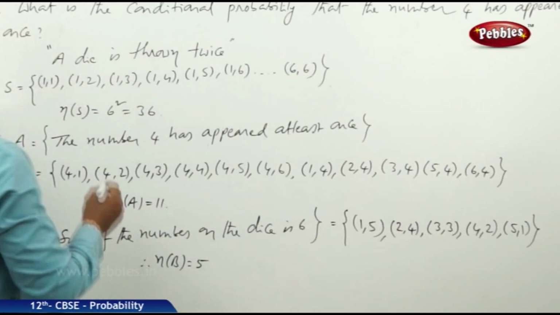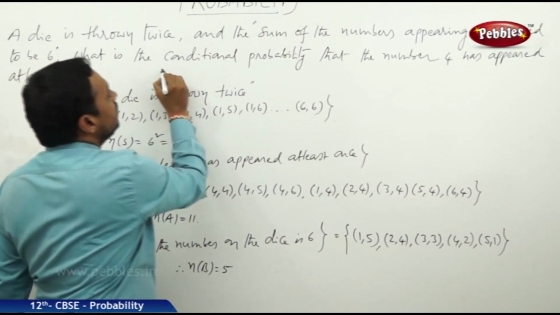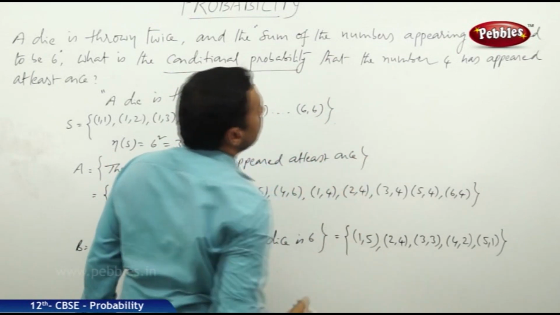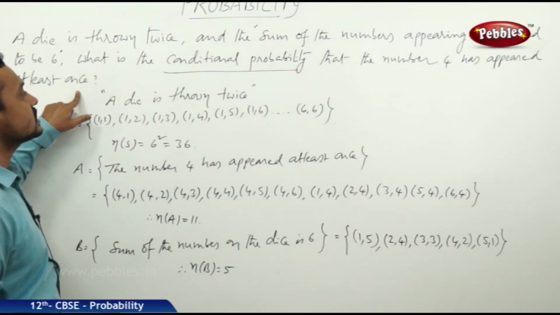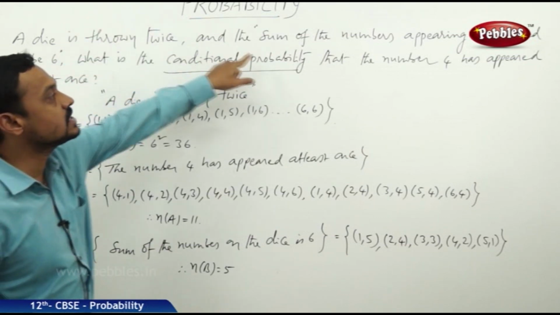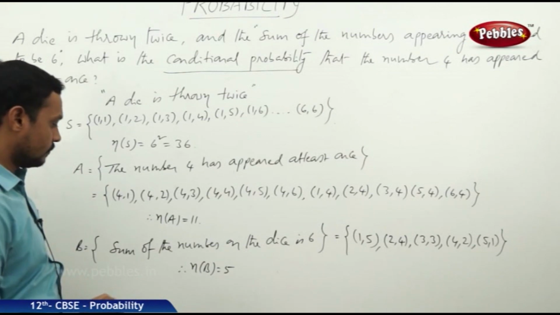But what is the question here? Find the conditional probability that the number 4 has appeared at least once when the sum of the two numbers appearing is observed to be 6.